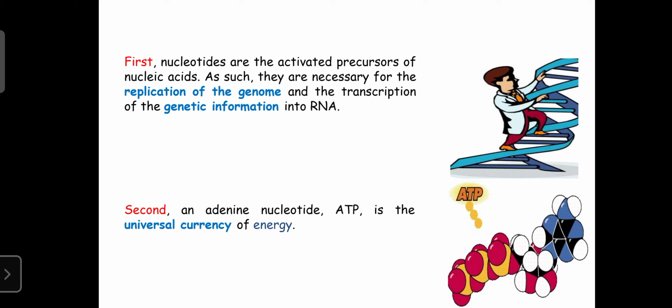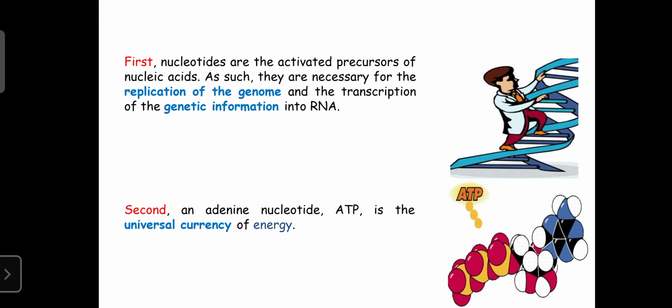It plays an important role in protein synthesis by reading the message on the mRNA, and with the help of the tRNA it gets the amino acids, then is involved in the synthesis of protein. So the continuous supply of nucleotides is necessary to maintain the genetic material in our body, regarding the replication of the genome or the transcription of the genetic information from DNA into RNA.